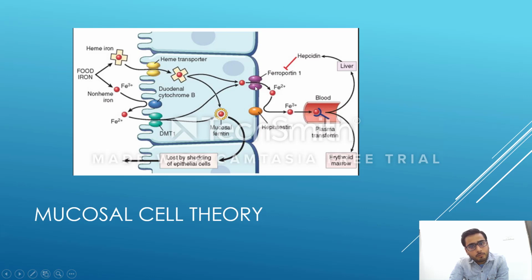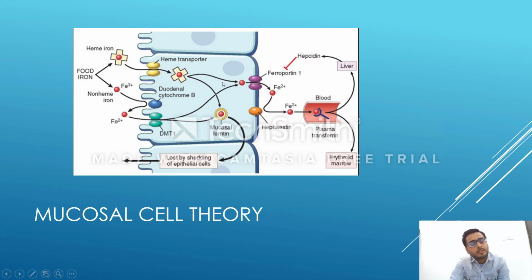Now this converted iron, whether it is heme or non-heme iron, gets bound to another molecule known as transferrin. In this bound form, the iron moves out of the mucosal cell via ferroportin 1.